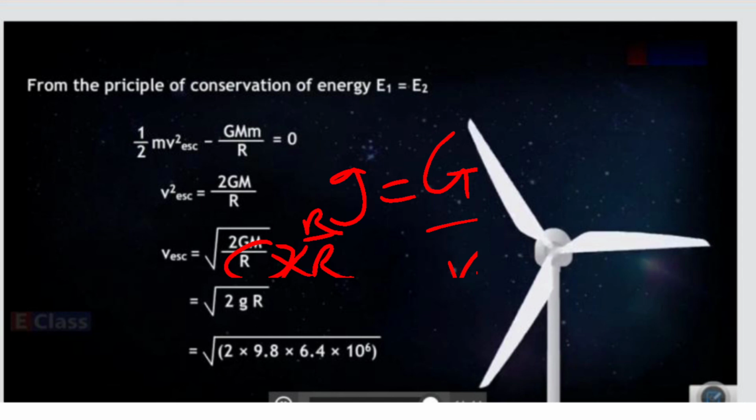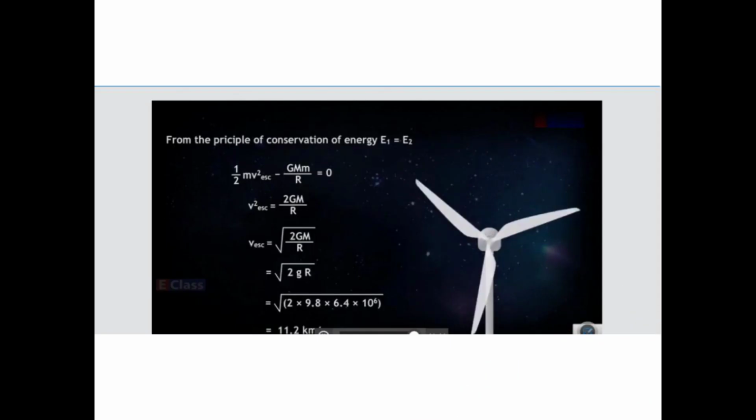So we can substitute that, and we will get 11.2 kilometers per second. So the escape path, which we send to the moon or other planets, must have an initial velocity of more than 11.2 kilometers per second. Okay.